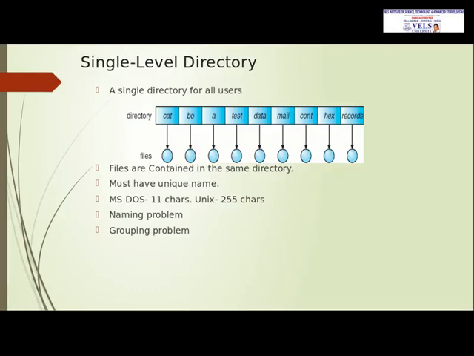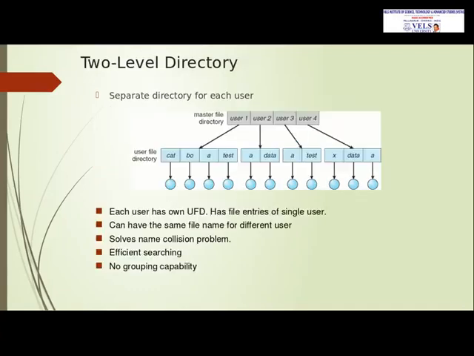Each file has a unique name; the file name has 11 characters in MS-DOS, and Unix allows 255 characters. Here the naming problem will not happen, but a grouping problem will happen, because each file is stored separately.